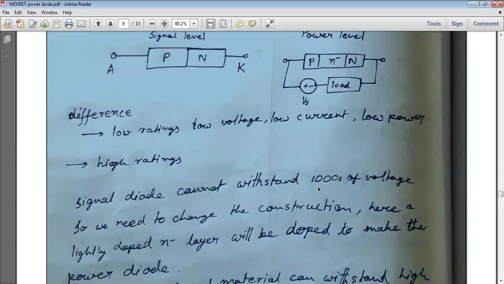It is a practical switch, so it will take sufficient time to start the conduction. Current is not flowing immediately because the N minus layer offers high resistance at the beginning. With the increase of hole injection, the resistance decreases to a small finite resistance, but it never becomes zero.